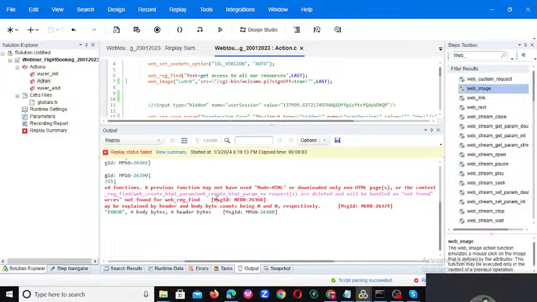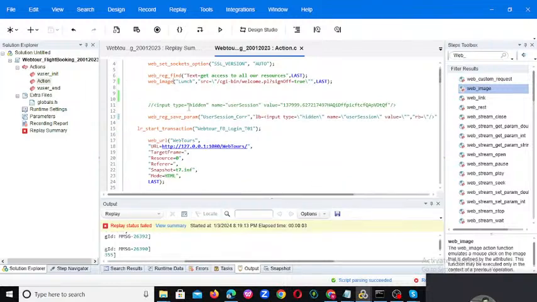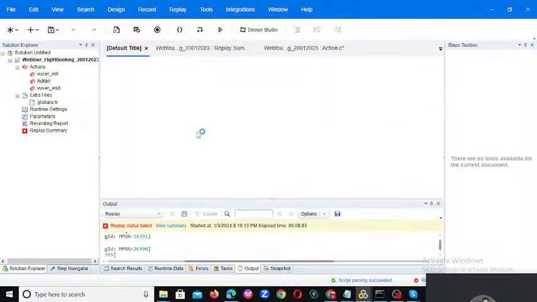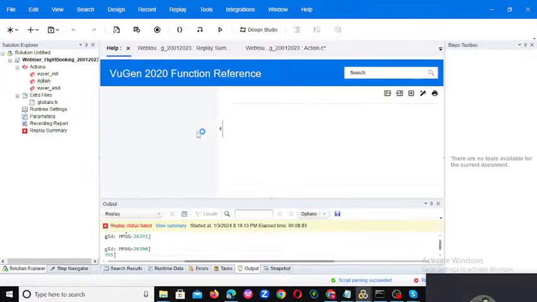So we got some error. Web image check, sorry, underscore check. Also we have web image check. Similarly, if you want the syntax, we have the function help also. You can click the function and press F1, and it will show you the help on how to write the syntax and all things will be displayed here.